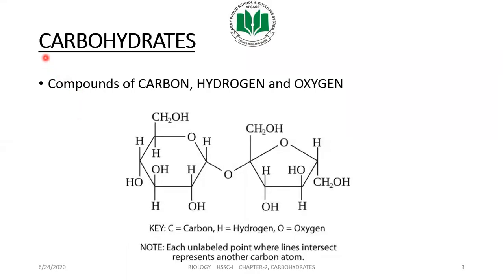So, according to the name, we can see these carbohydrates are composed of carbon, hydrogen, and oxygen. You can see carb for carbon, hydrates for hydrogen and oxygen. So, there are some examples. Shortly, we can explain carbohydrates as all those compounds which contain carbon, hydrogen, and oxygen in their molecules. You can see in this structure only hydrogen, carbon, and oxygen is visible. The bonds between these lines are ultimately carbon. We will discuss it later.